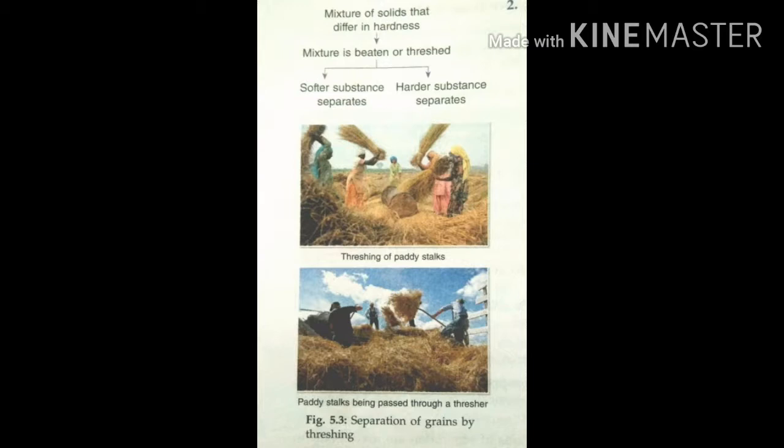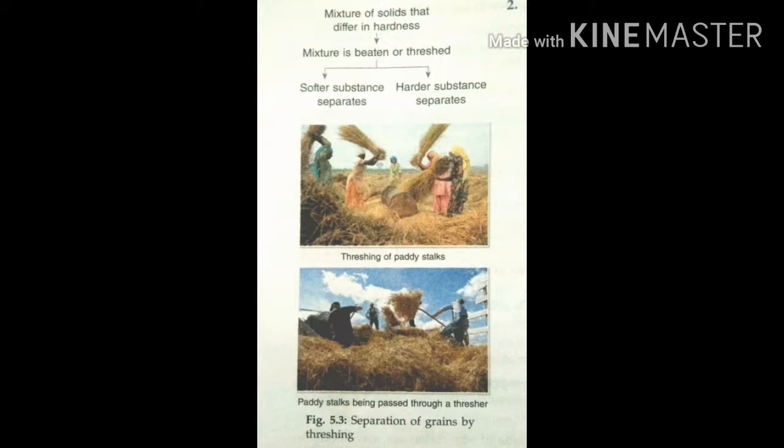These bundles are left in the fields to dry in the sunlight. Each stalk contains a large number of seed grains covered in a tiny layer called chaff. The stalk and the chaff are softer materials. The grain inside the chaff is very hard.